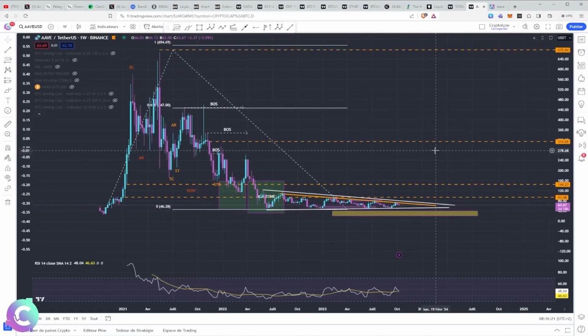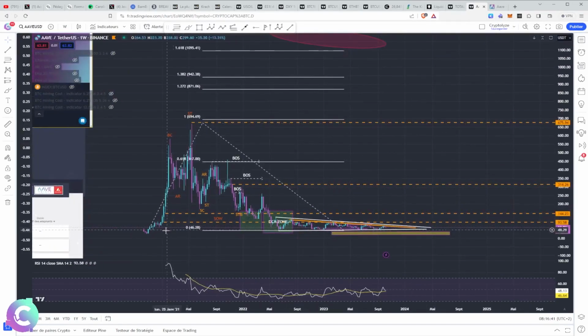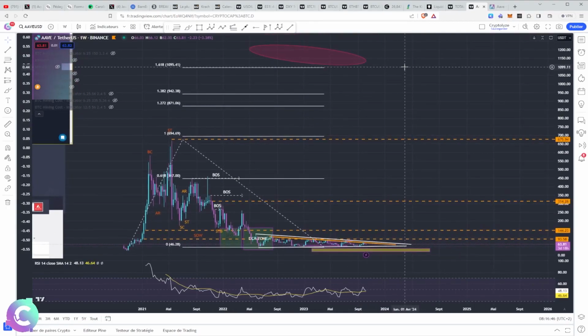What can we set as a target? So on that, the AAVE will be quite simple to set targets. Already for me, the big target would be the 450. We have a small target which would be in the 250, but 450 really seems to me to be a big target in which we have a lot of equity, which is blocked in this zone. So we will have here a profit taking with a reduction in exposure, and then we will go for the ATH and then potentially do wave 1, wave 2 to prepare a wave 3 at Elliottist with an AAVE which would hit around $1,000. This would bring us to a market cap of 20 billion, which is not enormous.